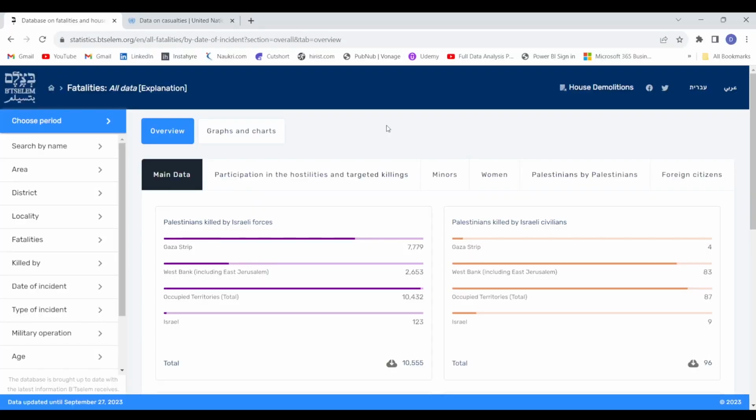Hey everyone, I welcome you all to this session. And in this class, we will discuss the report or the insights that have been shown on B'Tselem's website. And we will also talk about one of the United Nations websites to see how in real time the reporting is done, how the data is used to show insights and do the analysis, right?